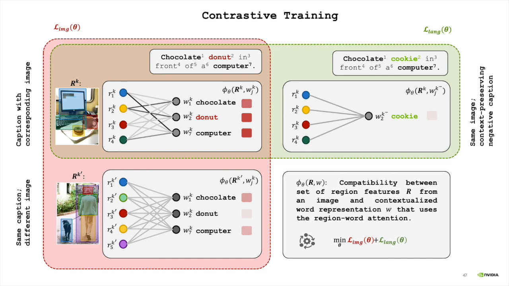by a random sample from the training data, we propose to use the language model to extract plausible negative captions. For example, on the right side, you can see that the word donut in the true caption is replaced by the word cookie to create a negative caption. We will take a closer look at this in a moment, but first let us look at the compatibility function.